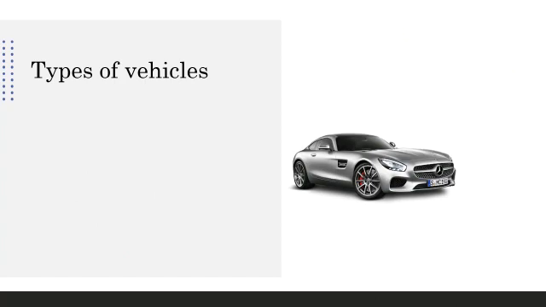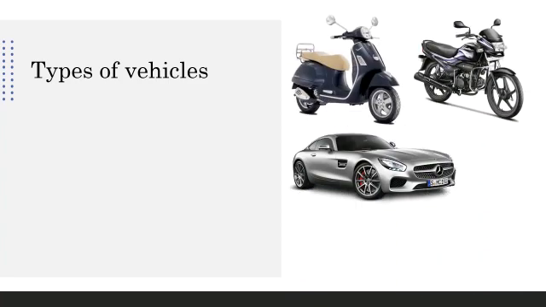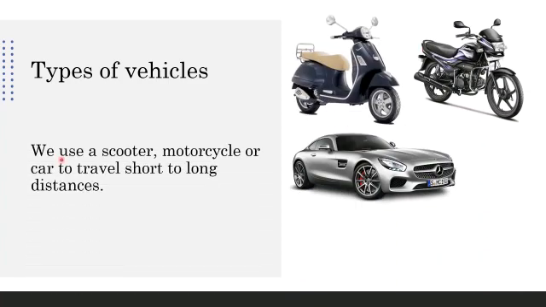Now, if you want to travel short or little long distances, we can use a car, a scooter, a bike, right? We use a scooter, a motorcycle or a car to travel short to long distances. If you're staying in Surat and want to go somewhere within Surat, then we don't go by train or use a plane to go from one place to another. That is called a short or a little long distance.